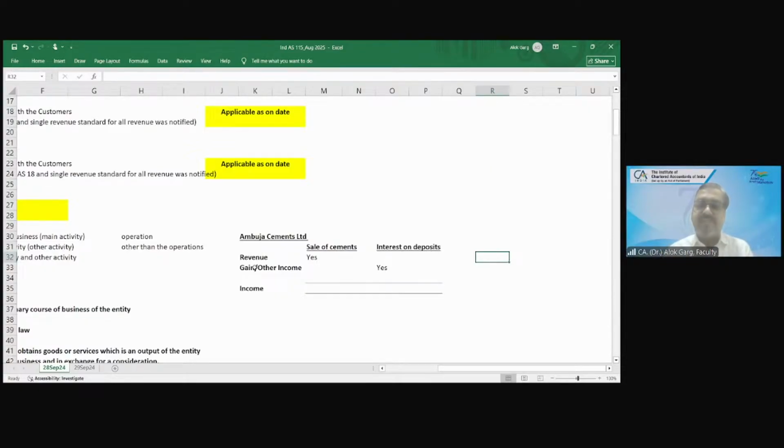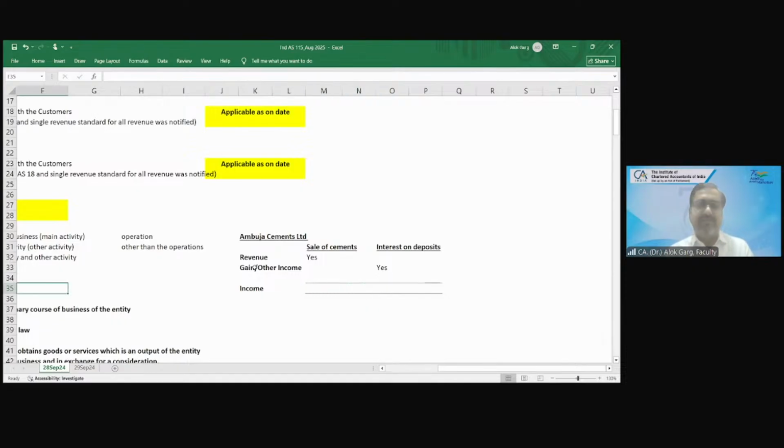Now Ambuja Cements is also investing surplus funds into fixed deposits. They are selling cement, incurring expenses, and they have some surplus funds. They deposit the money into State Bank of India and receive interest. In that case, is it revenue or other income? It is other income. Interest on deposit is other income, and then this is known as total income. This is how revenue is different from other income.